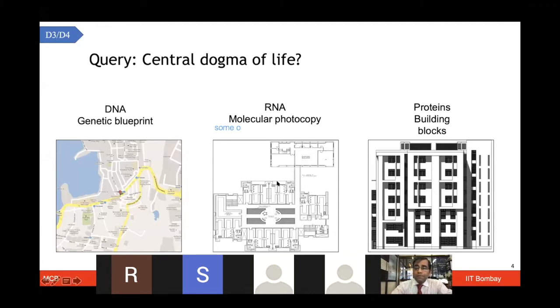So from DNA, you are now converting to functional information at the RNA level, but you still do not have a functional building. For that, you need to put in the mortar and bricks to make the building. And that's where the proteins come into play, which are the functional molecules. These proteins are the ones performing all the functions. So while each one of DNA, RNA, and proteins is an equally important molecule, one could only provide the location or the static blueprint, the second can give the functional architecture, and the third can actually make the functional molecule or the visible function for that activity.